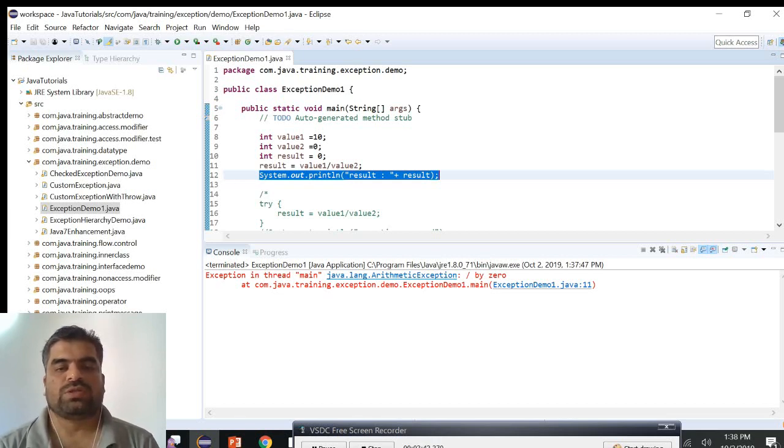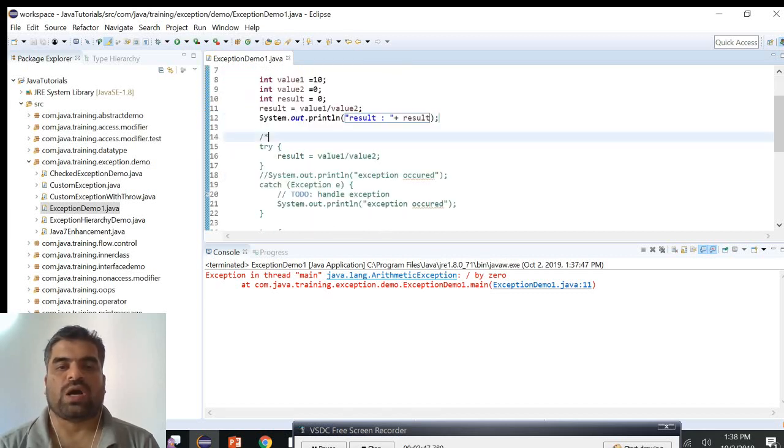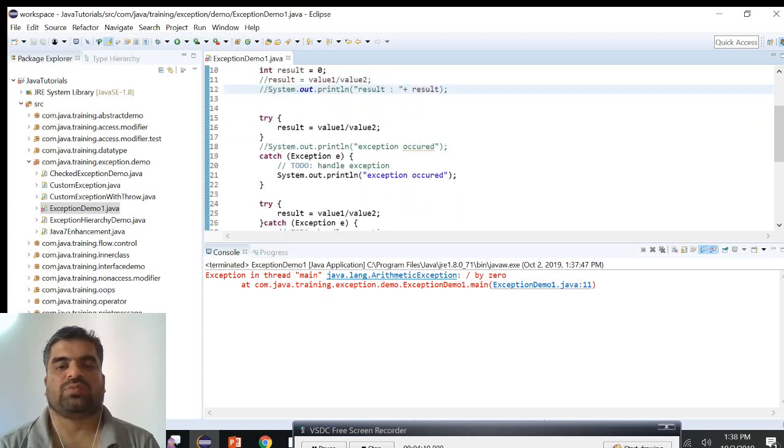There is a proper way of handling this, which is that we use the try catch block. We use try catch for handling exceptions. So let's have an example here of what it means and how we can use the try catch. I'm commenting out the previous result which terminates the code.